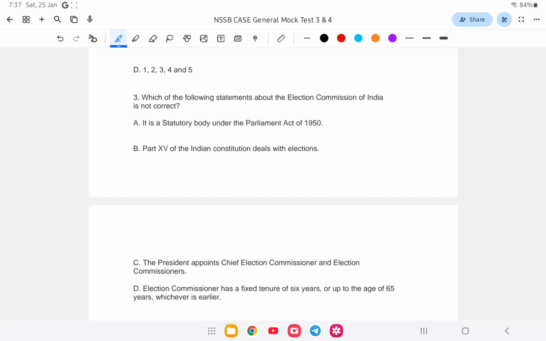Which of the following statement about the Election Commission of India is not correct? Is it A, it is a statutory body under the Parliament Act of 1950? Number B, Part 15 of the Indian Constitution deals with the election? Or number C, the President appoints the Chief election commissioner and election commissioners, and number D, election commissioner has a tenure of 6 years or up to the age of 65, whichever is earlier.